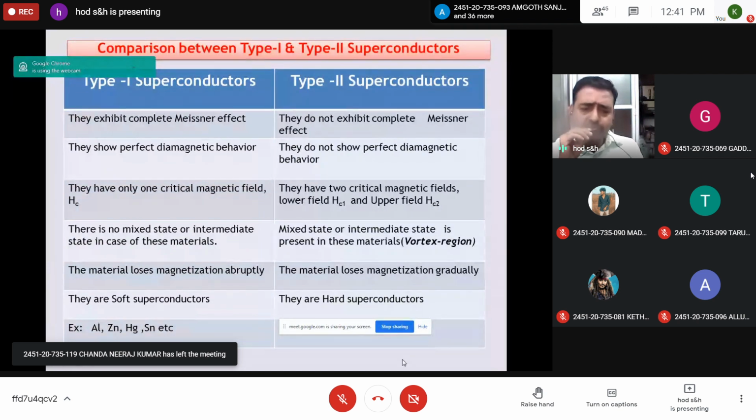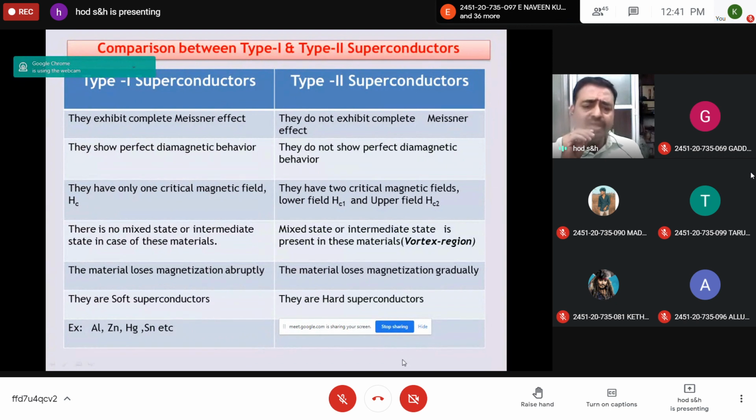So in type 1 superconductor, there is no mixed state or intermediate state. Either it is a superconductor or a normal conductor. Whereas in type 2, a mixed state or intermediate state is possible. It possesses both superconducting and electrical conducting properties.